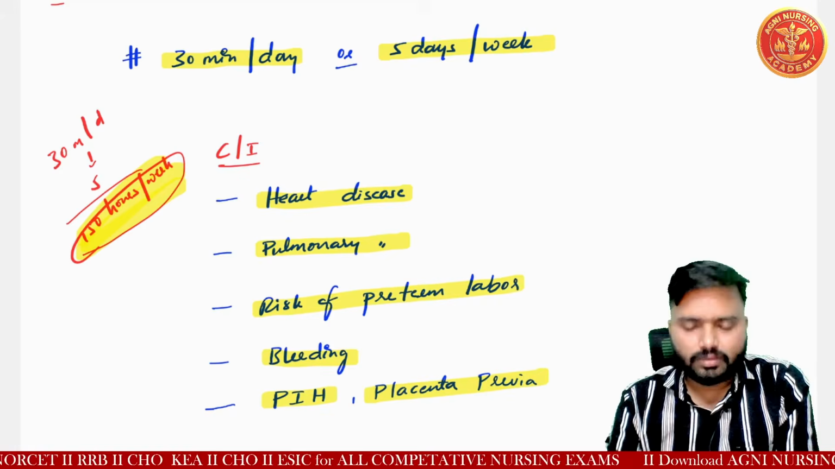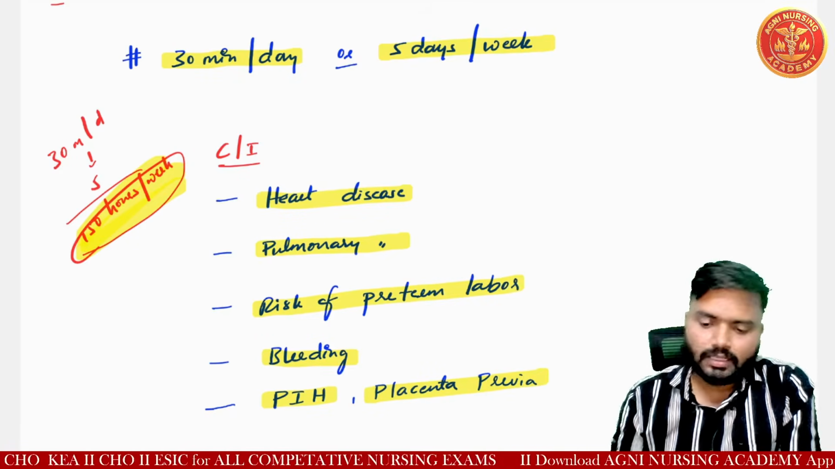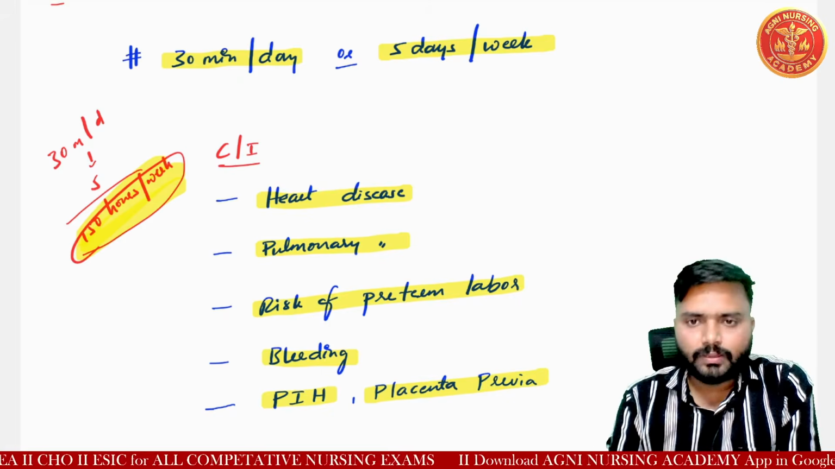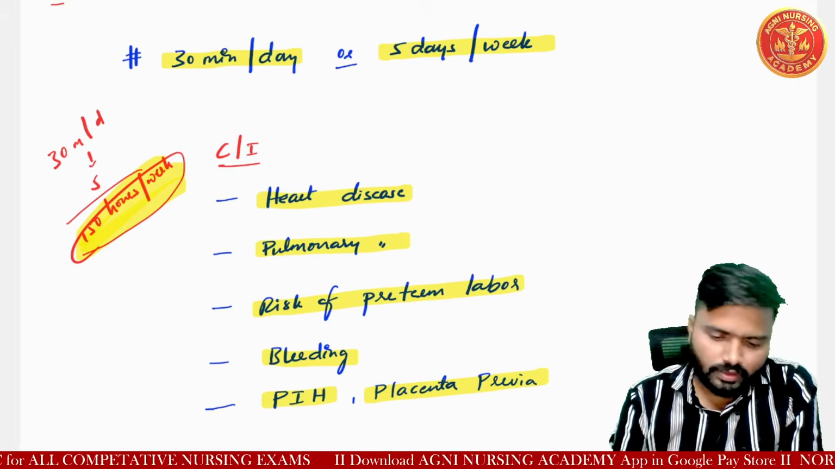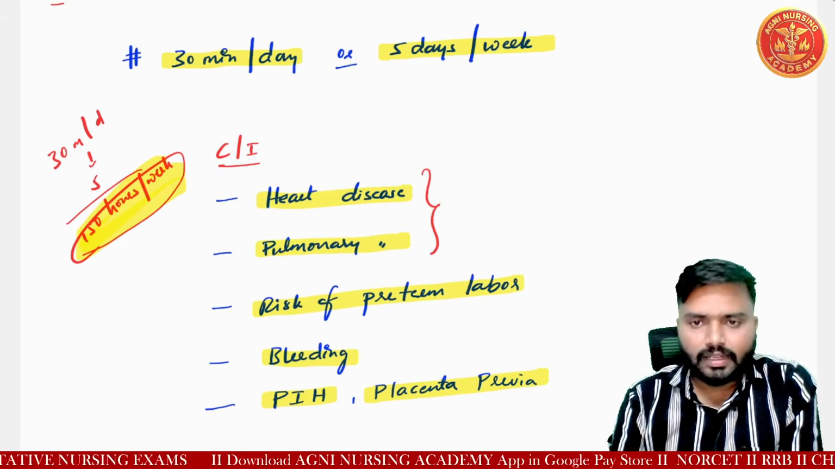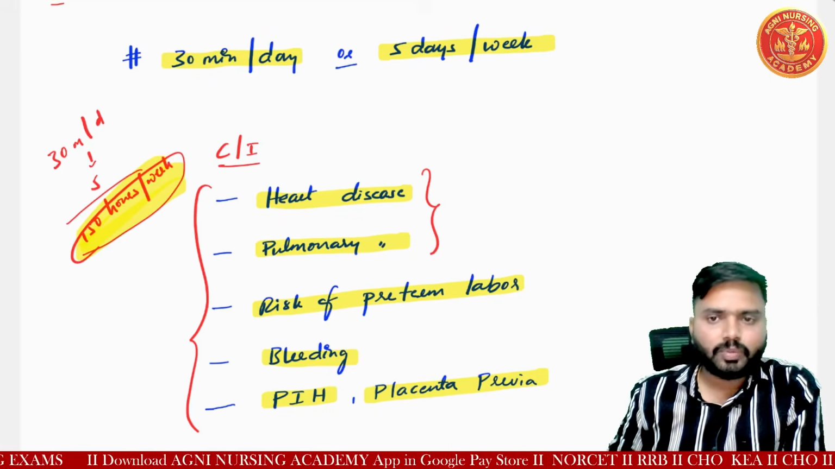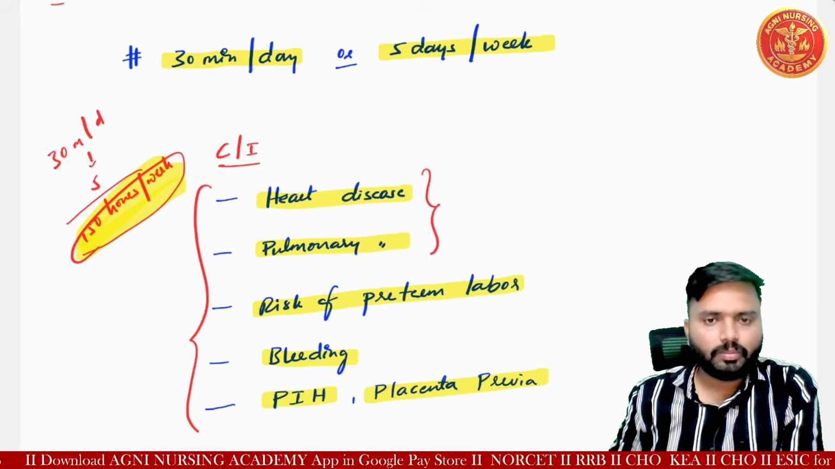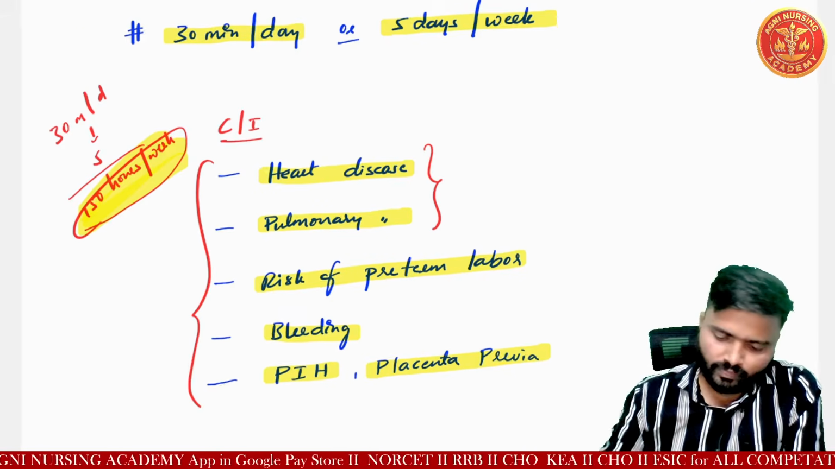In cases of heart disease and pulmonary disease, there is a risk of shortness of breath. So exercise is absolutely contraindicated in these special conditions: heart disease, pulmonary disease, risk of preterm labor, bleeding, PIH, and placenta previa. Okay.